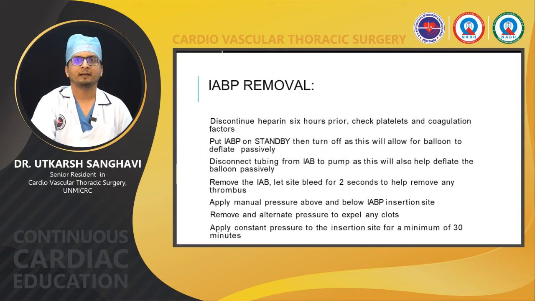Put the IABP on standby and then turn off, as this will allow the balloon to deflate passively. Disconnect the tubing from the IABP to the pump, as this will help to deflate the balloon passively again. And remove the IABP, let the site bleed for 2 seconds to help remove any thrombus if present. Apply manual pressure both above and below the IABP insertion site. Alternate pressure to expel any clots if they are present. And apply constant pressure at the insertion site for a minimum of 20 to 30 minutes, depending on the patient's coagulation profile.